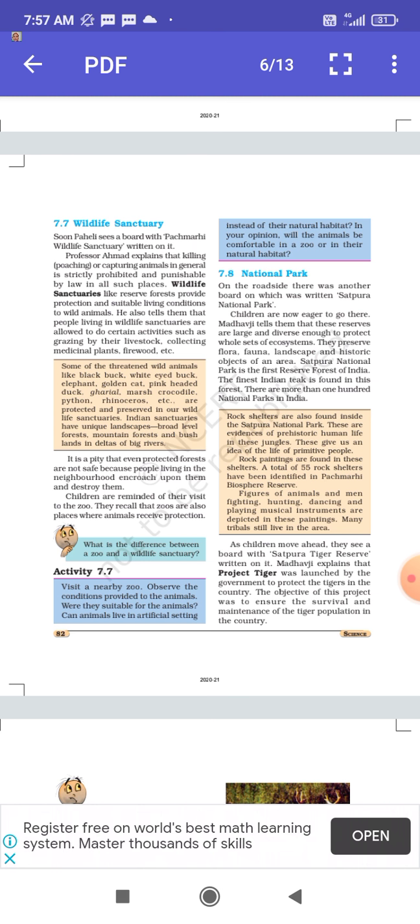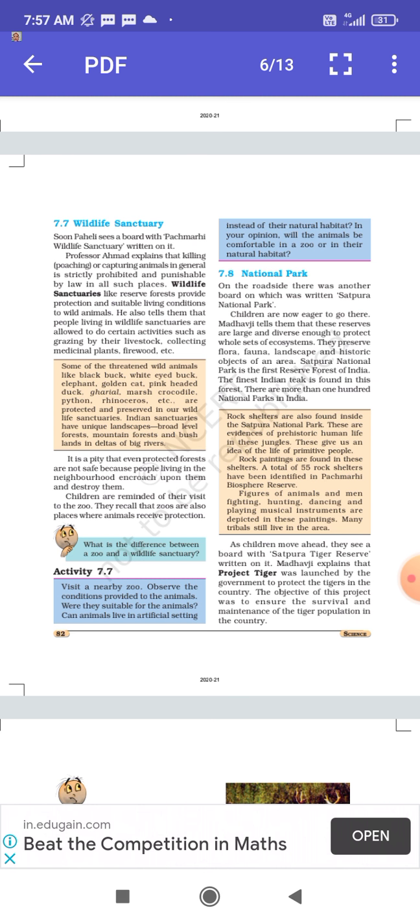They are like black buck, white-eyed buck, elephants, golden cat, pink-headed duck, gharials. What are gharials? They are like crocodiles, but their mouth is basically flat. Then marsh crocodiles, python, they are snake. Python means snake. Rhinoceros, they are protected and preserved basically in these wildlife sanctuaries.